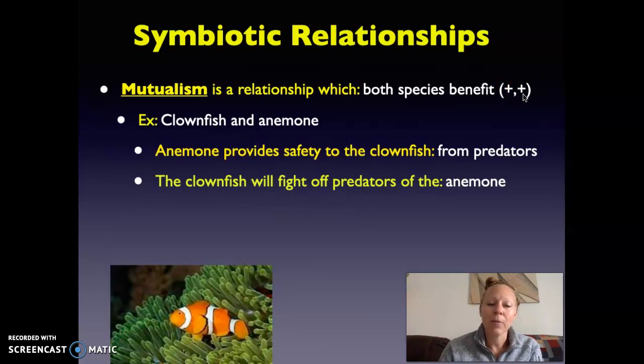And so an example of mutualism is the sea anemone and the clownfish. So the clownfish is going to inhabit the anemone, which protects the clownfish because they have little stinging tentacles that are going to hurt predators of the clownfish. And the clownfish is going to fight off predators of the anemone. They're going to protect the anemone so that they can protect their home. And so these two form a mutual relationship where they help each other.